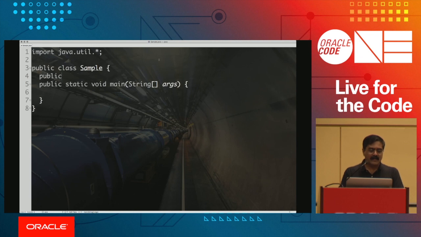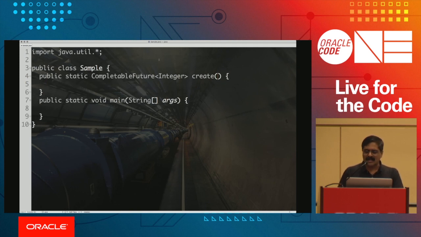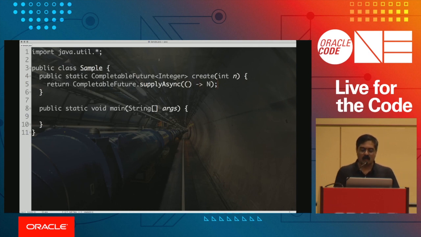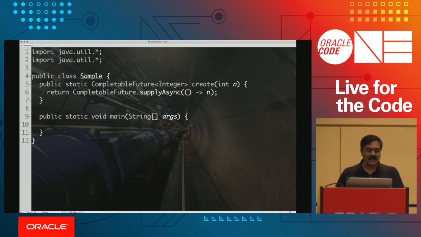So I'm going to go ahead and say over here, let's create a completable future. So we'll say completable future right here. And this completable future of integer says create. It's a silly example, we'll pass an n over here. And all it's going to do for us is simply return completable future dot supplyAsync, and it's going to simply return this value of n given to it, right? So nothing really exciting. We'll start with that little step for now and see where it takes us.